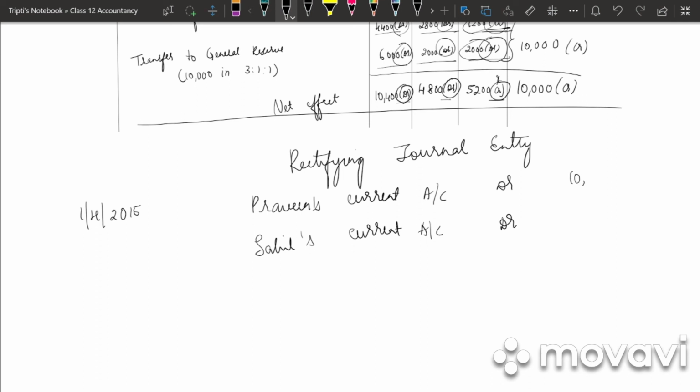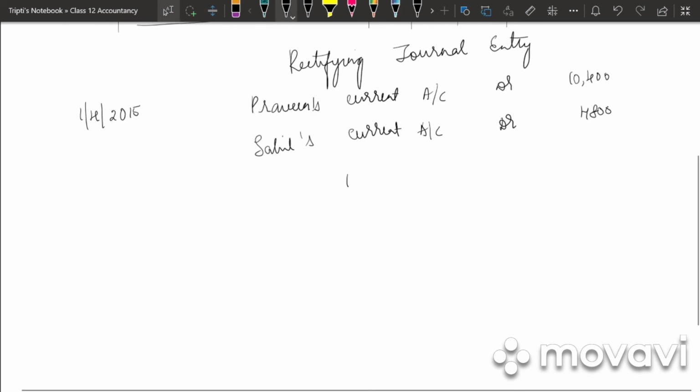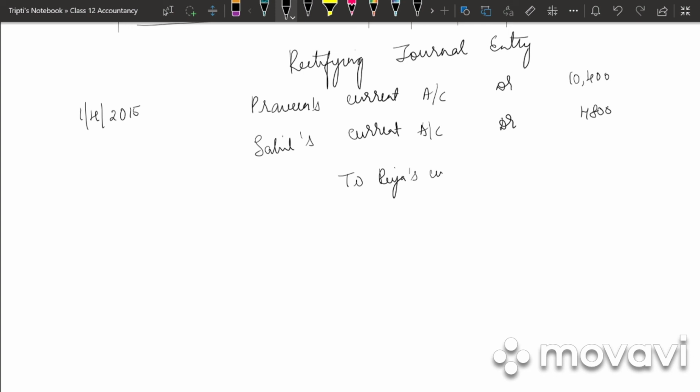Praveen's current account is 10,400. Sahil is 4,800. Then we have Riya's current account. It is 5,200 credit balance. And then we have general reserve. That is 10,000.